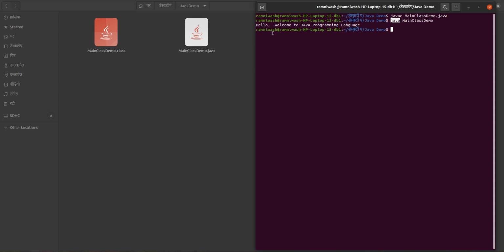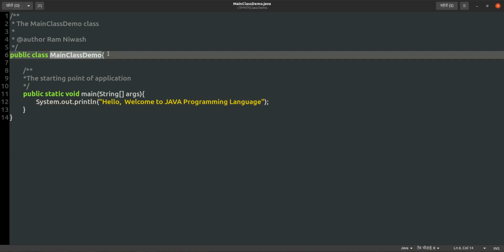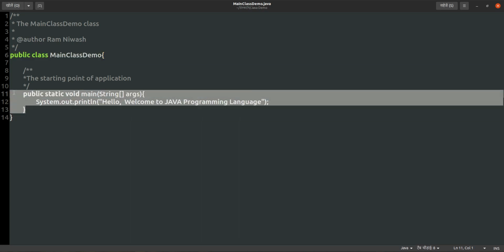Now we will see the signature. If you see the main method here, this is our class, just a public class, and we have declared just one class. Inside that class we have declared one method. That method has a special signature, and this signature must be the same, then only the JVM can call it.